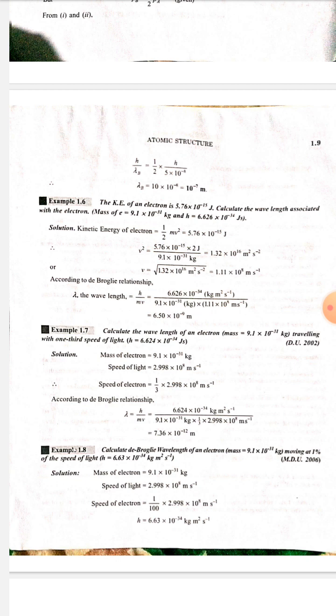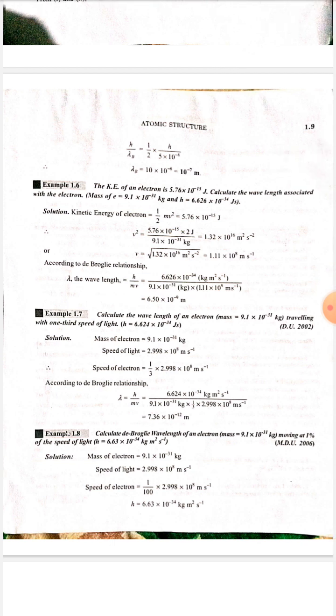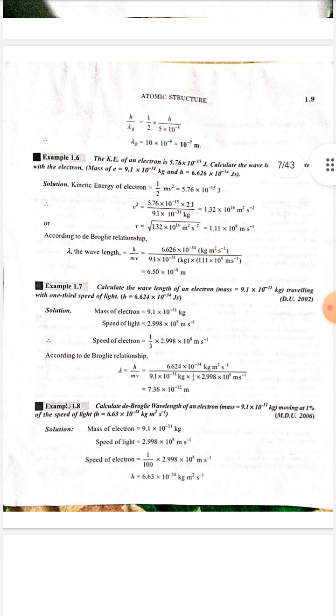V square is equal to 5.76 multiply 10 to the power minus 15 multiply 2 joule upon 9.1 into 10 to the power minus 31 kilogram is equal to 1.32 multiply 10 to the power 16 meter square per second square. V is equal to root 1.32 multiply 10 to the power 16 meter square per second square is equal to 1.11 multiply 10 to the power 8 meter per second.